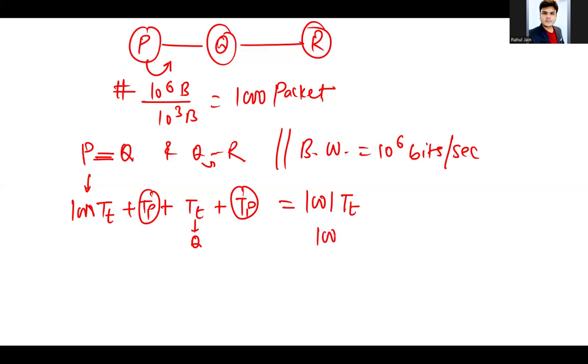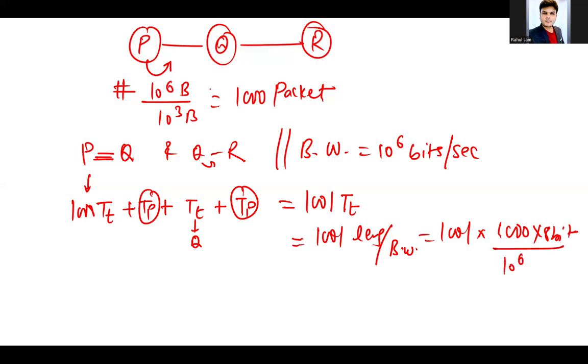Transmission time is nothing but length divided by bandwidth. So we calculate 1001 into what is the length? 1000, because 10 to the power 3 bytes, so 1000 into 8 bits. It is given in bytes, so I converted it into bits, divided by the bandwidth, that is 10 to the power 6, because each link has 10 to the power 6 bits per second bandwidth.